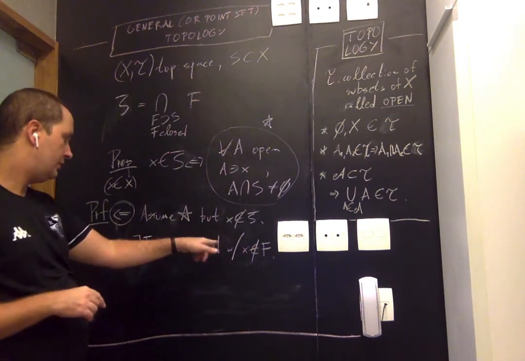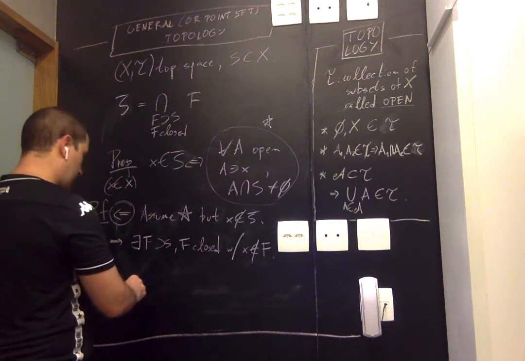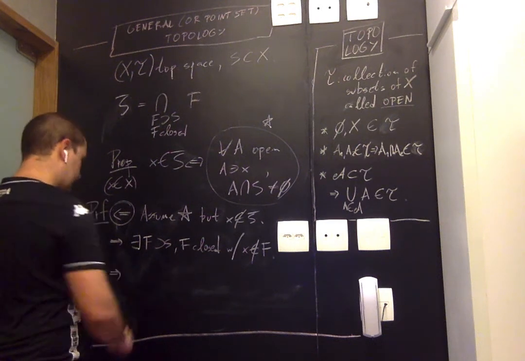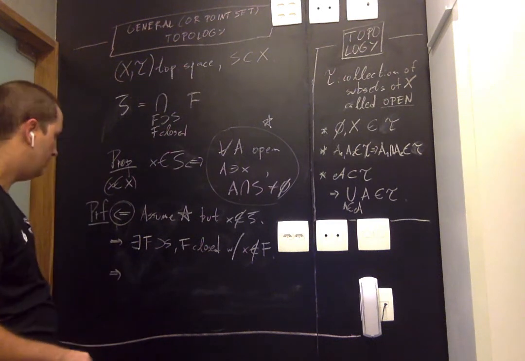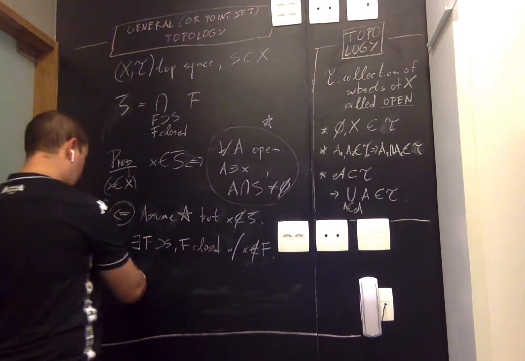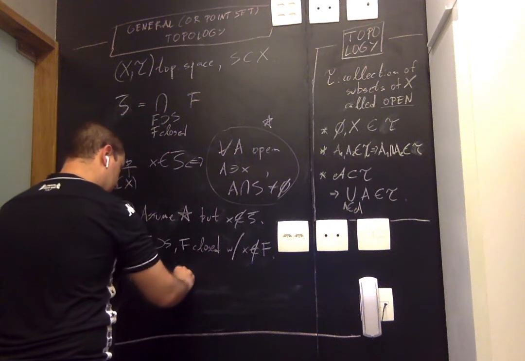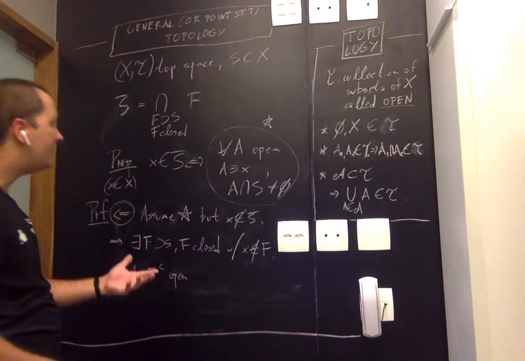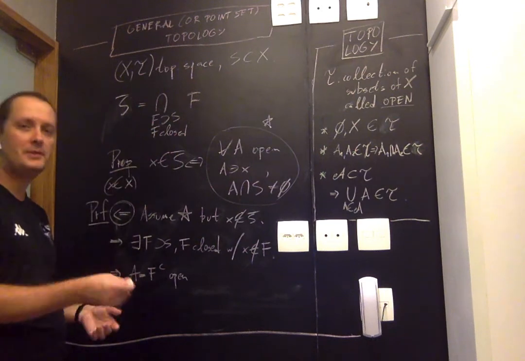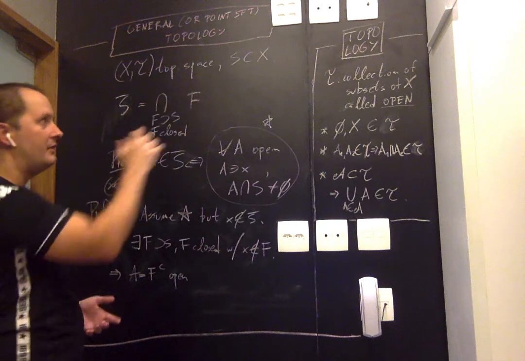Okay, but there's this closed set, F. So what about this? Look at A, which is F complement again. Everything we know in general topology about open and closed sets is that the complement of open is closed and vice versa, and they're kind of axiomatic properties.